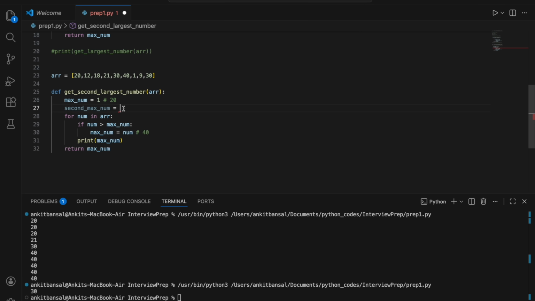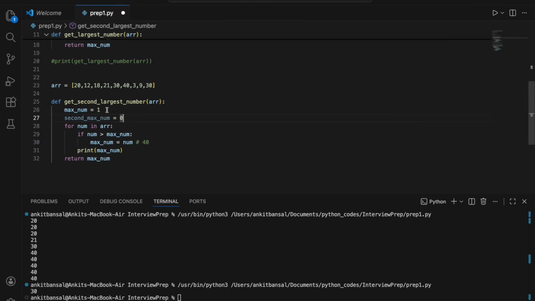I'll not hard code it, but just to explain what I'm trying to do, for now I'm keeping it as 1 and 0. I just declared max equal to 1 and second max as 0 for now, right? We will not hard code it, because in my array I can have 0, 1 or negative numbers as well. But for this example, let's say I know my smallest value is 3 here. So I'm just keeping it as 1 and 0, right?